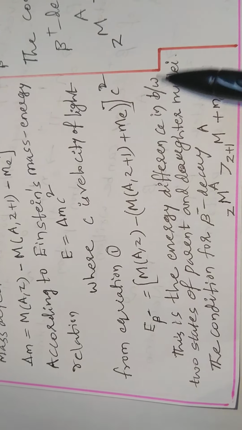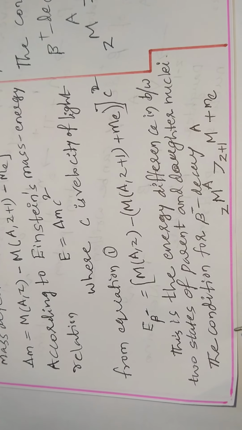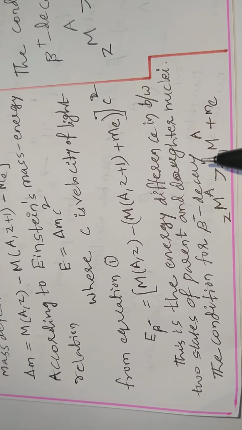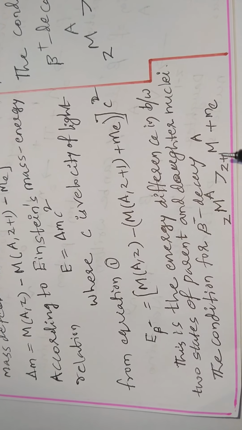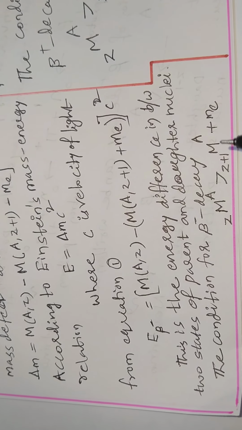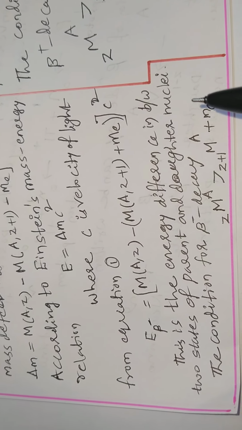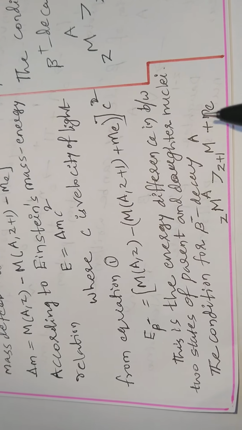This is the energy difference between the two states of the parent or mother and daughter nuclei. So the condition for beta decay is that the mass of the mother nucleus is greater than the sum of the masses of the daughter nucleus and the electron.